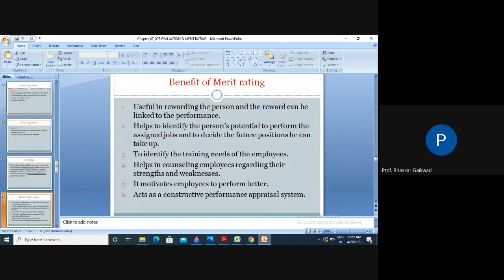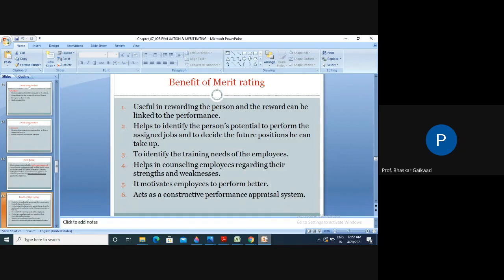Otherwise, we cannot run our industry, because the total financial position actually depends upon job evaluation and merit rating. Some industries with continuous production have already decided the worth, wage structure and salary system based upon job evaluation and merit rating.